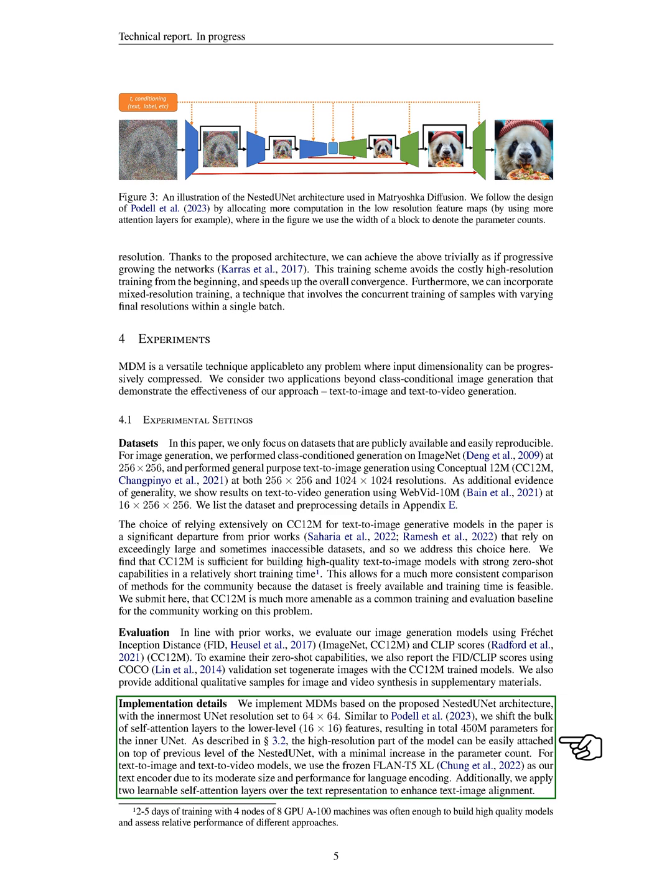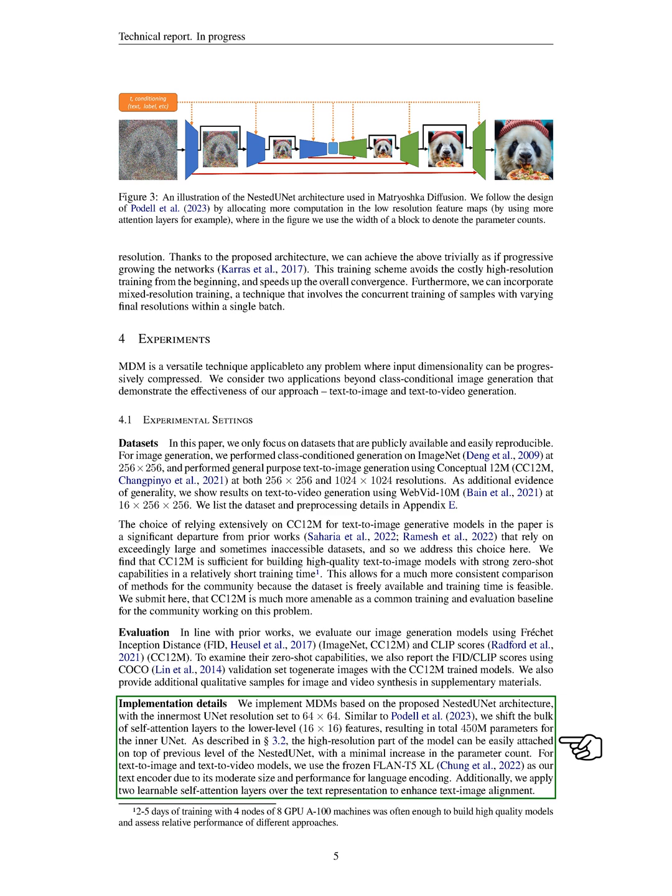For text-to-image and text-to-video models, we used the Flan T5 XL as our text encoder due to its moderate size and performance for language encoding. We also applied two learnable self-attention layers over the text representation to enhance text-image alignment. For image generation tasks, we experimented with MDMs of different resolutions.